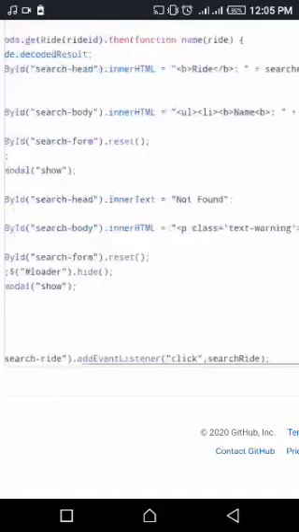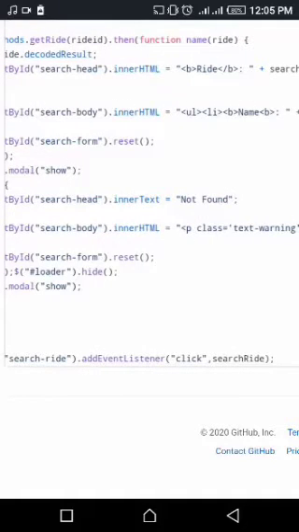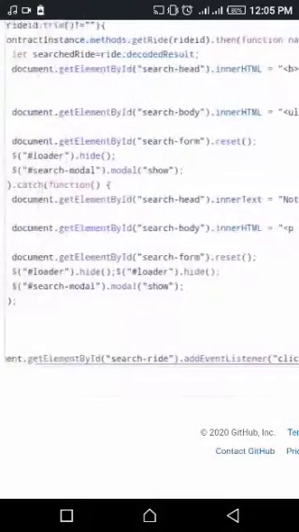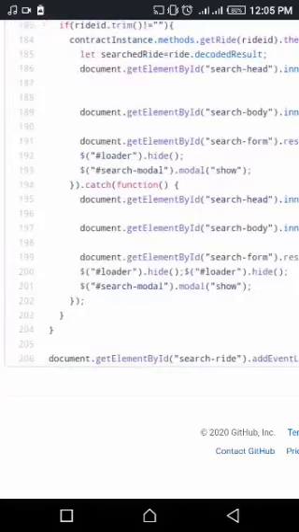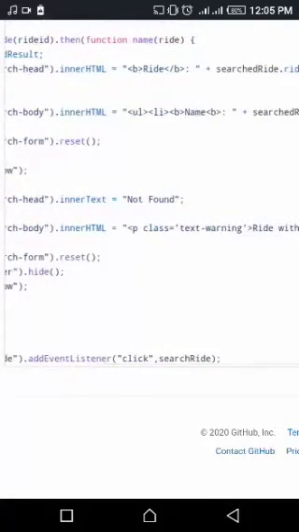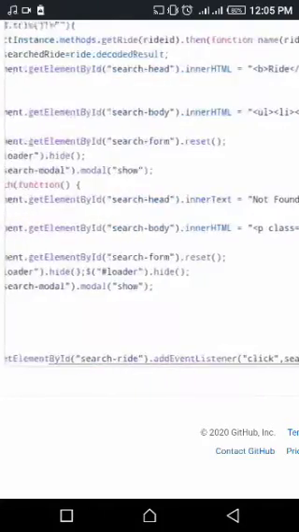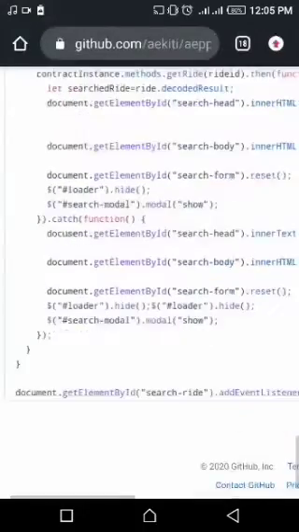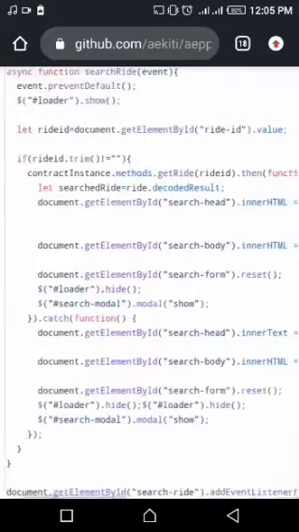We're actually linking together, like add this place addEventListener, and that is if you've actually inserted your ride ID, it's automatically when you click the search ride, it will bring out your information. So that's that about the JavaScript. It's done. So thank you.